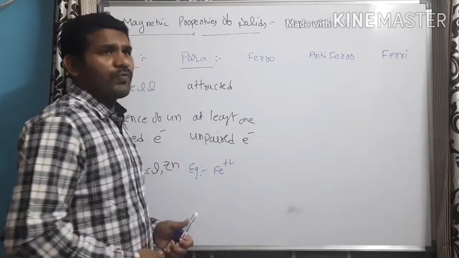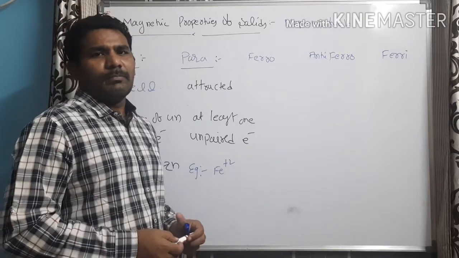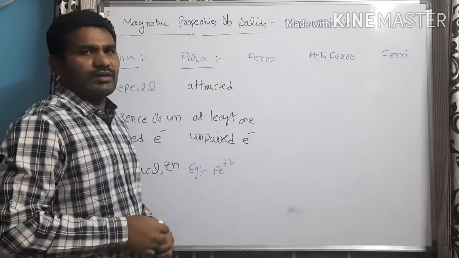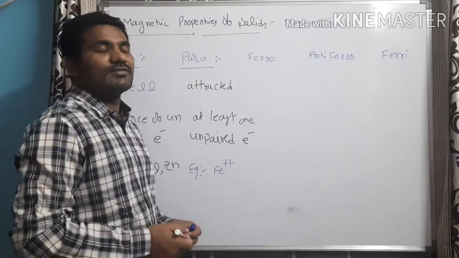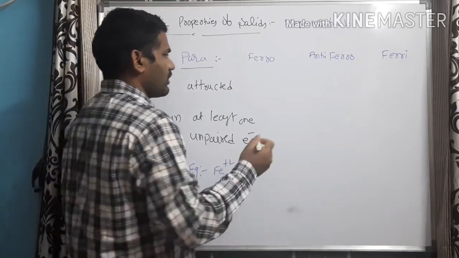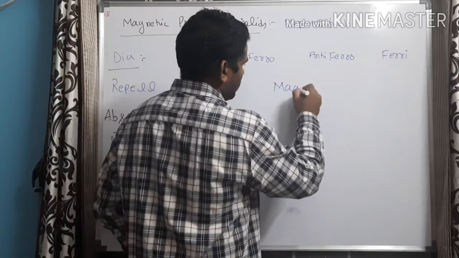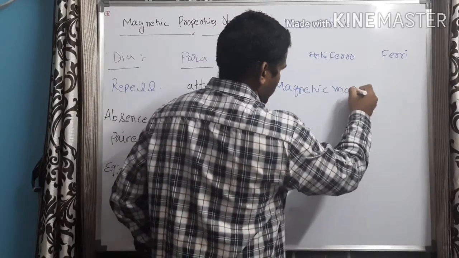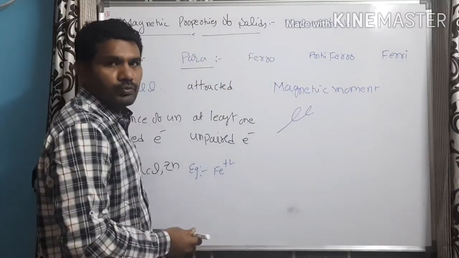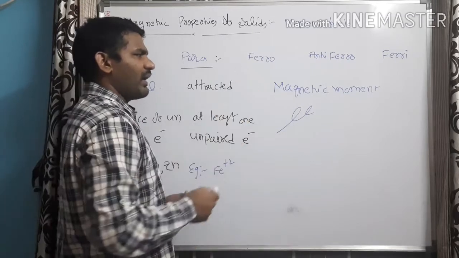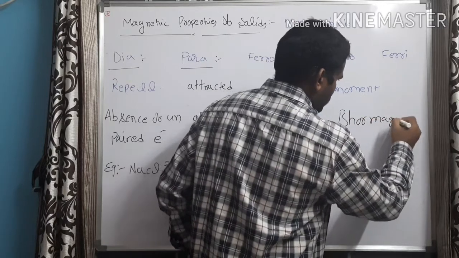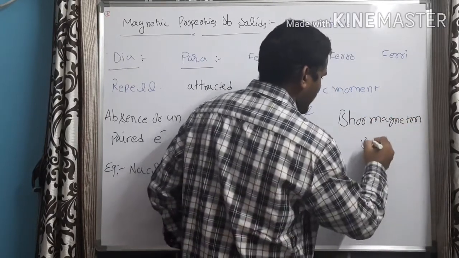Now, how to find the strength of this attraction made by the magnetic field because of these paramagnetic substances? The strength can be expressed using the magnetic moment. This magnetic moment is indicated with mu, and it is expressed in Bohr magnetons. Simply we indicate it as BM.